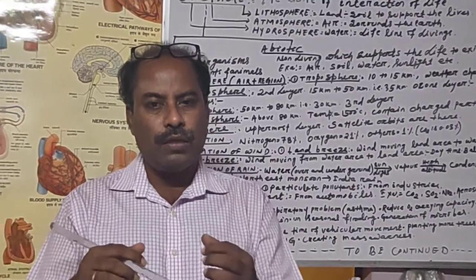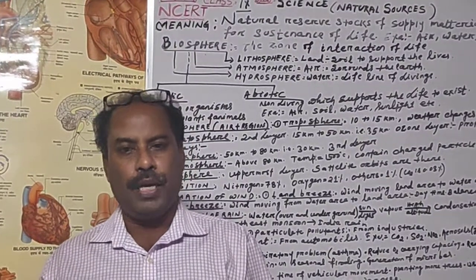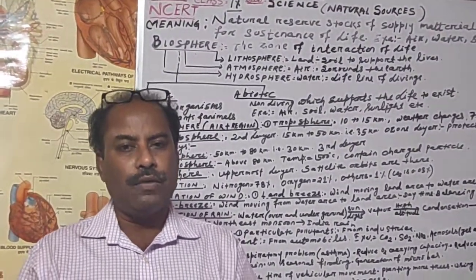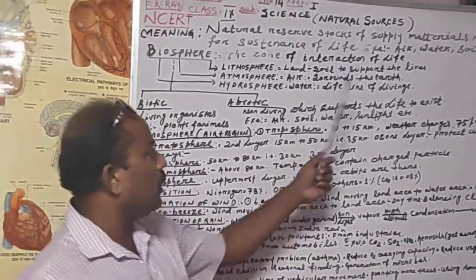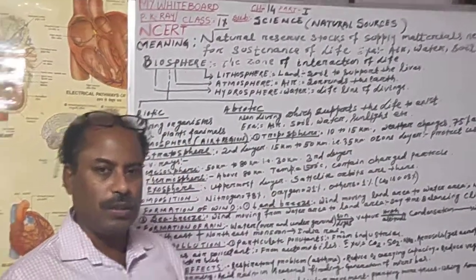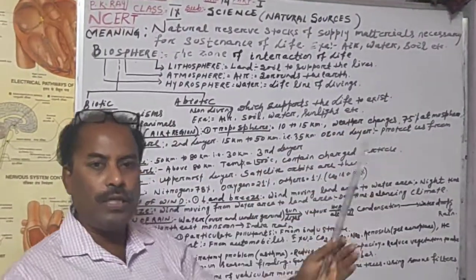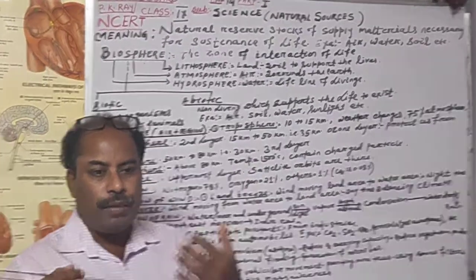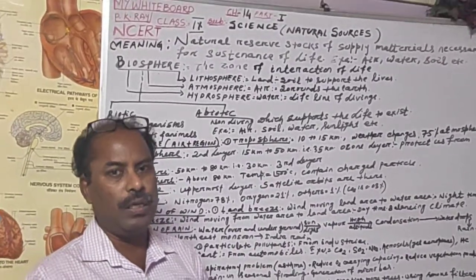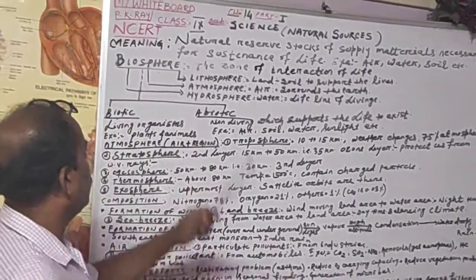And from this natural source, if we are benefited, we can derive different forms of energy and benefit, then that is called the natural resource. So natural resources, for example, air, water, soil, these are the natural source from where we are benefited. We derive different source from these available natural materials. So that is called the natural resource.